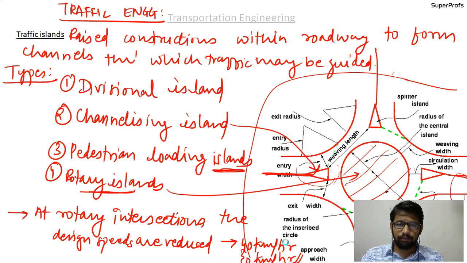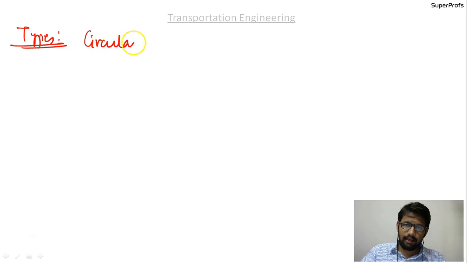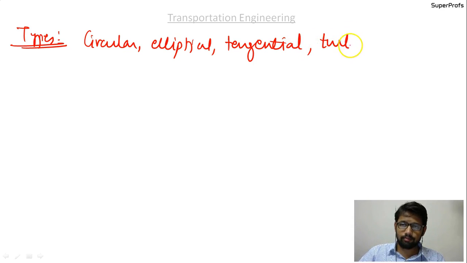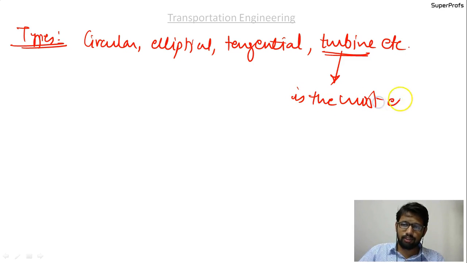So there are various types of rotaries. Please write down the possible types: circular, elliptical, tangential, and turbine, and etc. Out of which turbine is the most efficient. Turbine is the most efficient one. Okay.